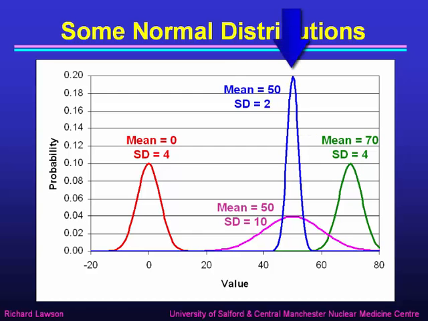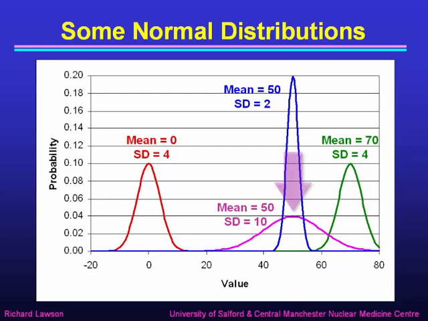Here in blue is another normal distribution. This one has got a mean of 50 and a smaller standard deviation of 2. Because the standard deviation is smaller, the height has to be greater, because remember the area under all of these curves must add up to a probability of 1. So of necessity, reducing the standard deviation narrows the distribution, and that has to increase the height in order to keep the area equal to 1.